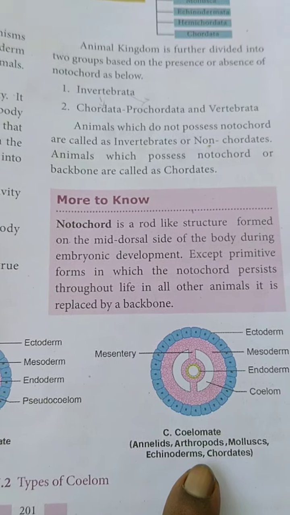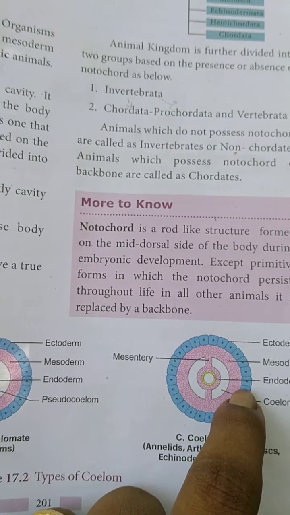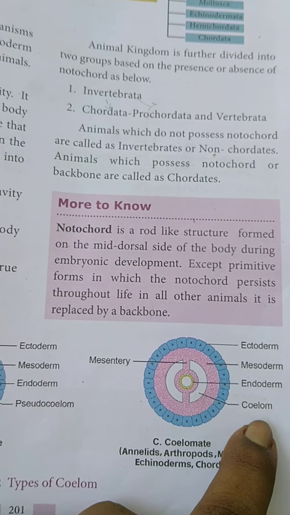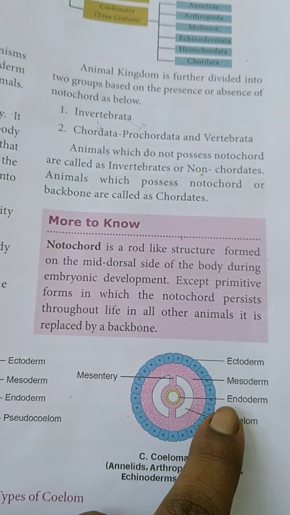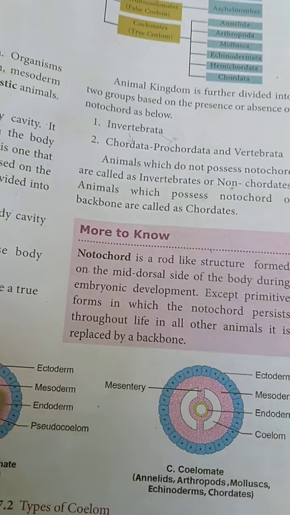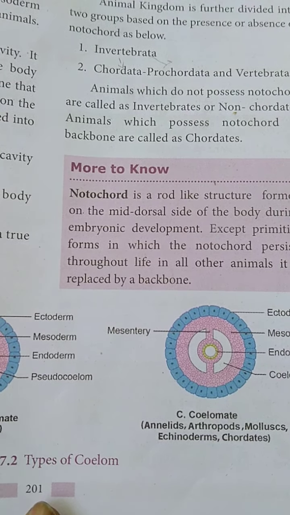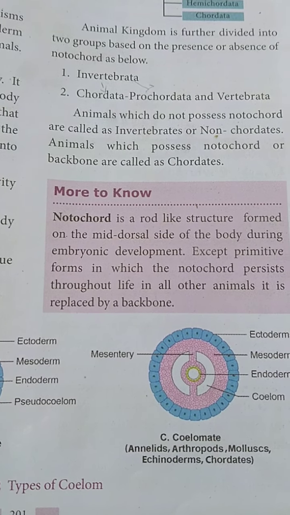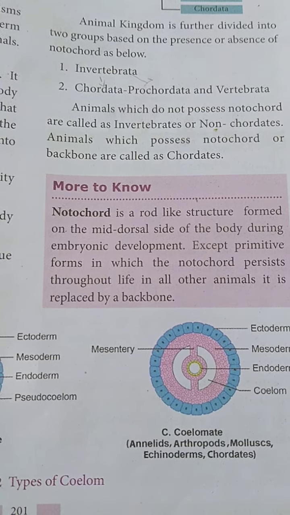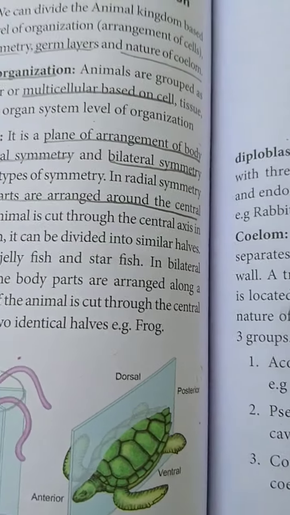And another one is coelomates. You see where the coelom will be present, and as usual ectoderm, endoderm and mesoderm, you all know. You see the examples: Annelida, arthropods, mollusca, echinodermata and chordata. You just go through this lesson, students. Thank you.